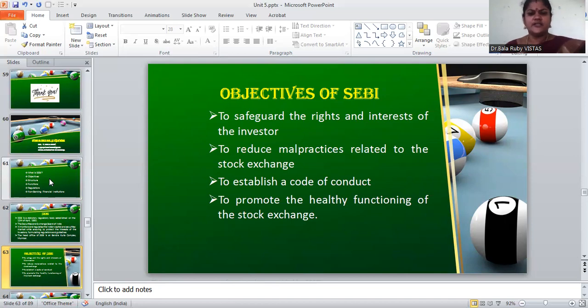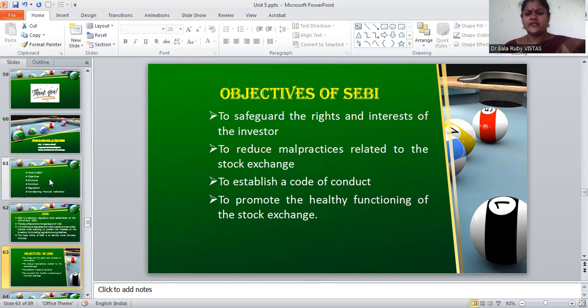This is the first objective. The second objective is to reduce the malpractices related to the stock exchange. In the stock exchange itself, we are facing so many malpractices, so SEBI tries to reduce them.